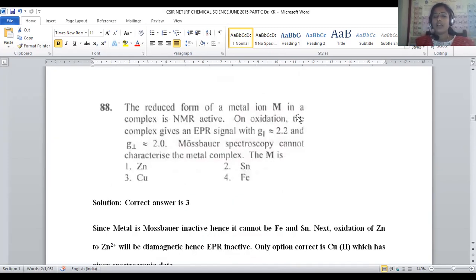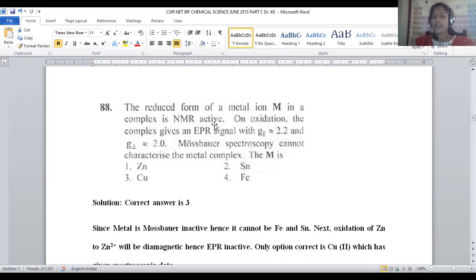The reduced form of metal ion M in the complex is NMR active. On oxidation, the complex shows an EPR signal with g parallel equal to 2.2 and g perpendicular equal to 2.0. This is purely based on Jahn-Teller distortion. Mössbauer spectroscopy cannot characterize the metal complex. What will be the metal? So this is clearly explained.